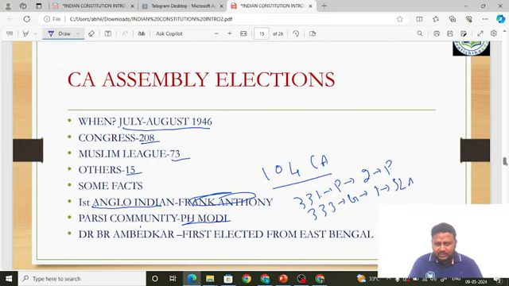That is, by the President under Article 331, and by the Governor under Article 333. Under the 104th Constitution Amendment Act, this was scrapped. That is, there will be no nomination of Anglo-Indian members to the Lok Sabha or the state assemblies now. So these powers are not there with the President nor with the Governor. Understood, friends? This is not there now.